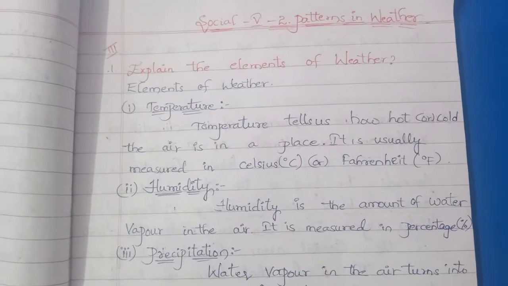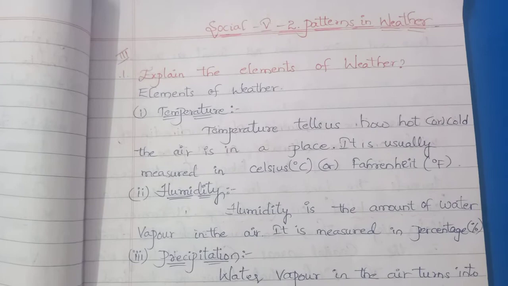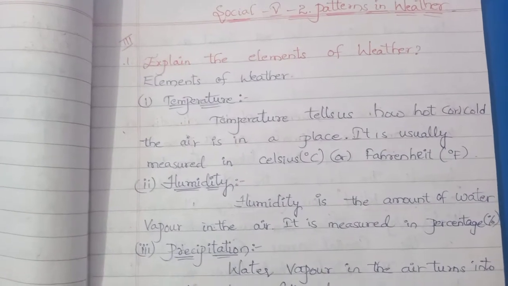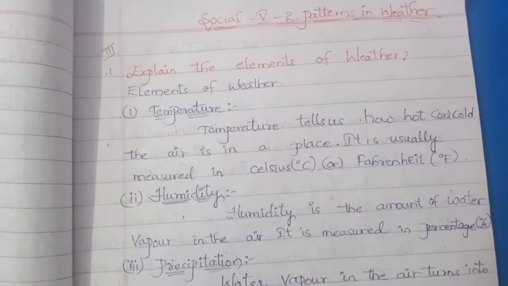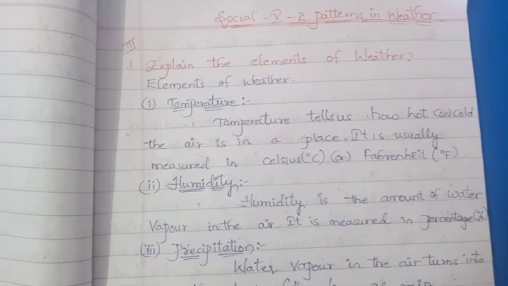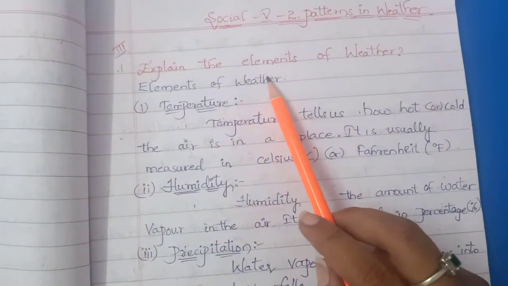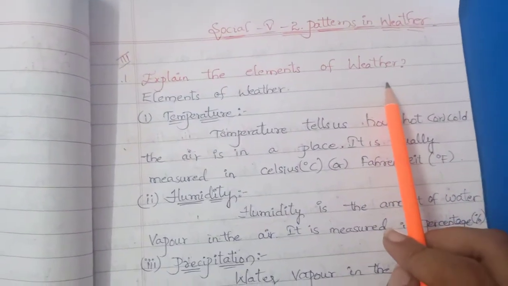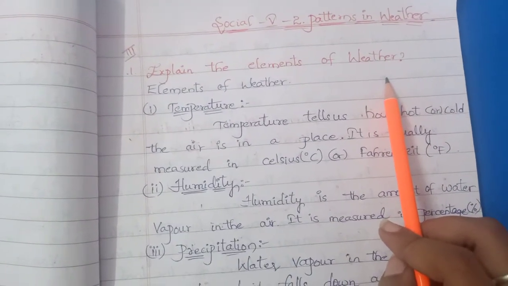What is the name of the lesson? Patterns in weather. Okay, children, here in the third Roman numeral we have 2 questions, and 2 more questions in the fourth Roman numeral. What is the first question? Explain the elements of weather. Okay, what are the elements, children?